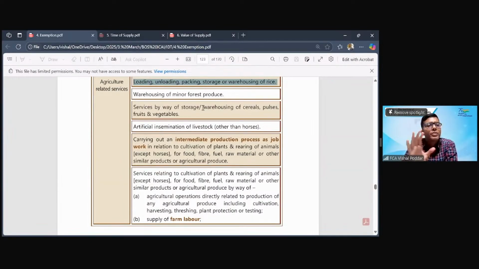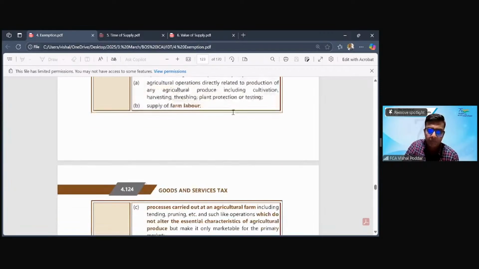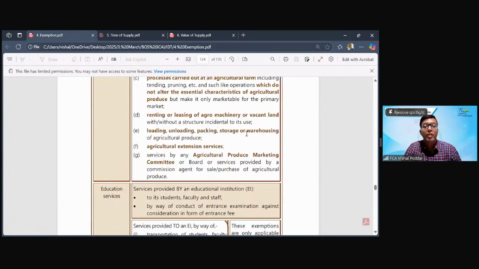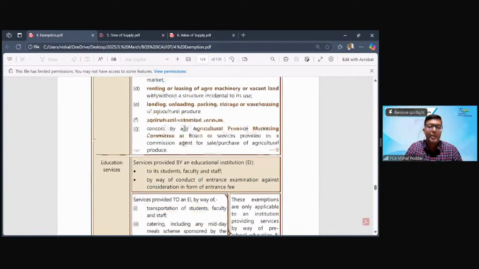After all these processes, it is no more agricultural produce. So their other activities would now be taxable, but their storage warehousing would still remain exempt. Why, students? I hope you all have got the differentiation and mainly why you have an overlapping entry.